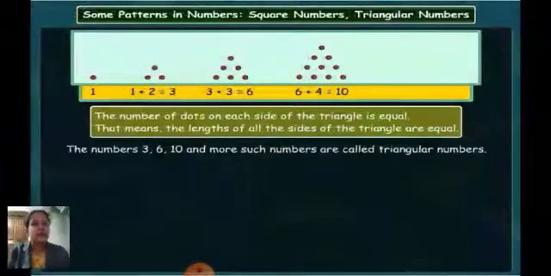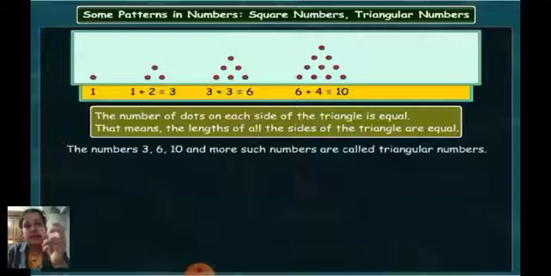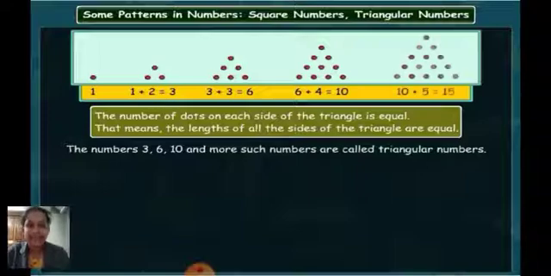Okay. So the numbers which are formed now, the first one is not a triangle. 1 is not forming a triangle. You see the second one, 1 plus 2 is equal to 3, is forming a triangle. So what is the answer of 1 plus 2? 3. Next one is 3 plus 3. What is the answer? 6. So 3, 6, 10 and more such numbers are all called triangular numbers because they are arranged in the pattern of a triangle.